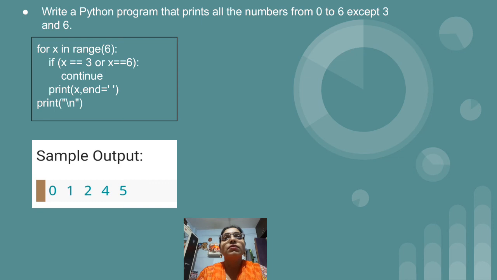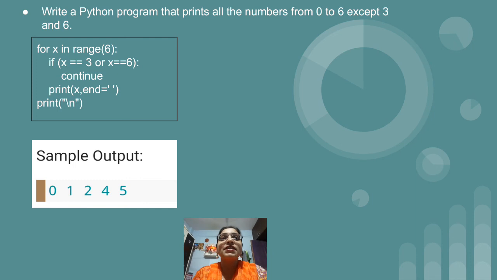Again, I have given some more examples on continue, break and pass. So the question is, display all the numbers between 0 to 6 except 3 and 6. We don't want to display 3 and 6. So 0, 1, 2 we want to display, 3 not. 4, 5 we want to display, but 6 not. So the output should be 0, 1, 2 and 4, 5.